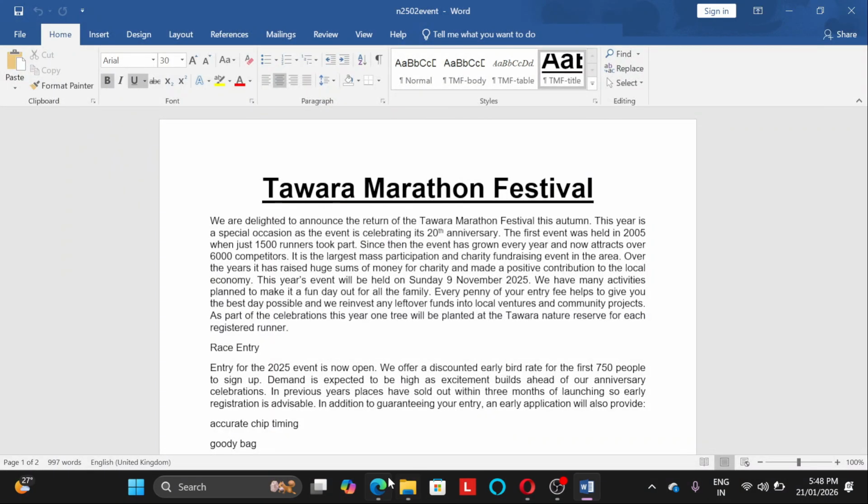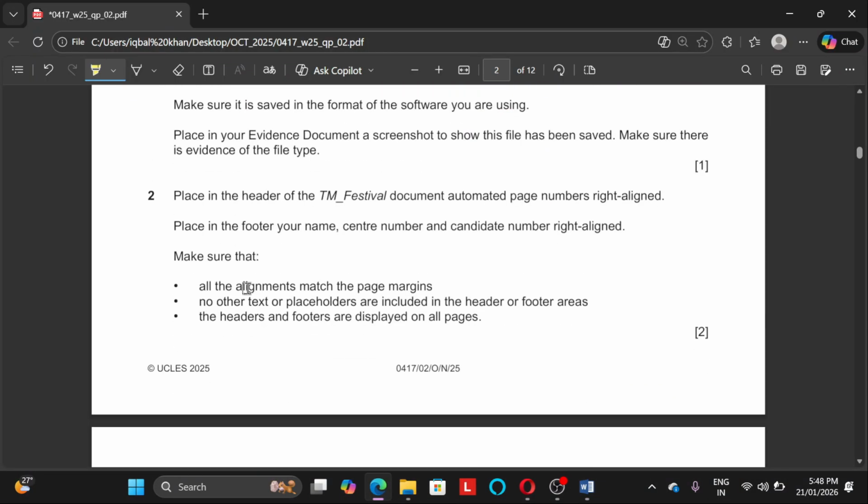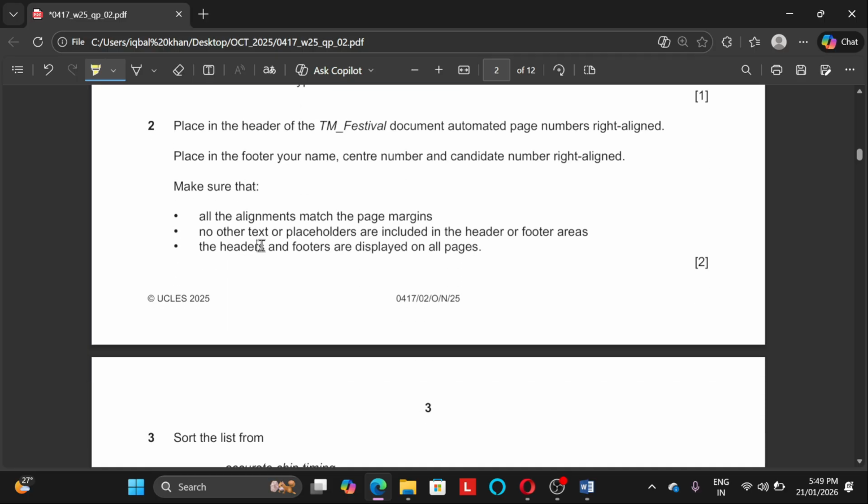Now let's go to the question paper again. Place in your evidence document the screenshot showing the document, the file has been saved. Make sure there is evidence of this file type, which we have taken as a screenshot. Okay, now let's go to question number 2.